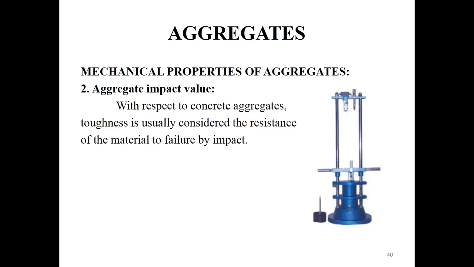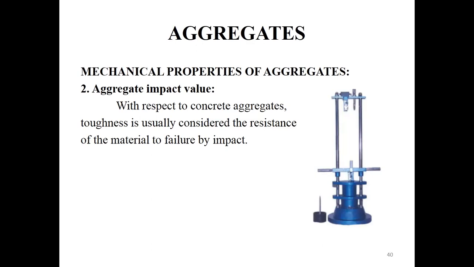Generally, this test is made on single-sized aggregate, using the aggregate impact value testing machine, which was shown in this figure. The test procedure is slightly similar to what we discussed for aggregate crushing value. Here also we take some sample passing through the 12.5 mm sieve and retained over the 10 mm sieve. The aggregates are oven dried at 100 to 110 degrees Celsius for 4 hours.